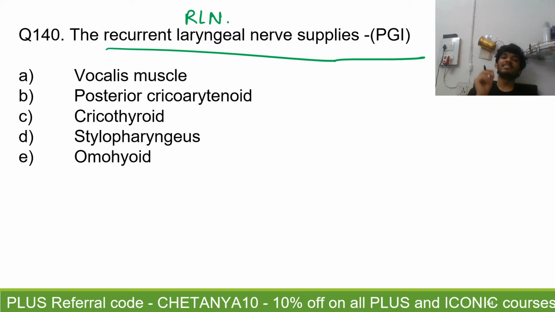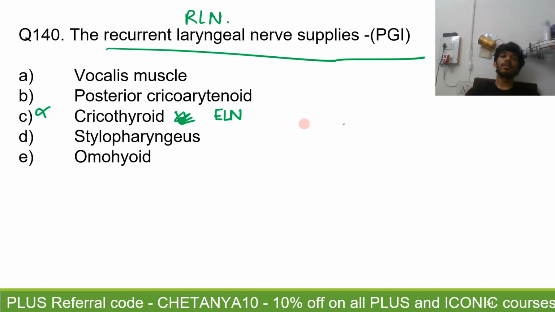You've picked the one answer that is definitely wrong. The cricothyroid muscle is the only muscle of the larynx that is supplied by the external laryngeal nerve. So you should definitely remember it as an exception. So cricothyroid will definitely not be in your answer.